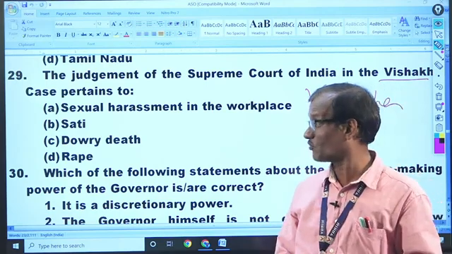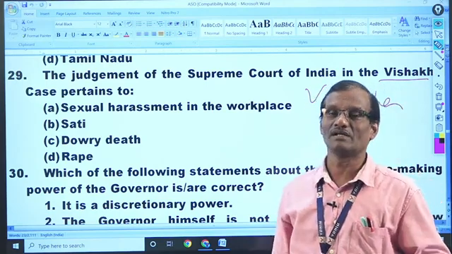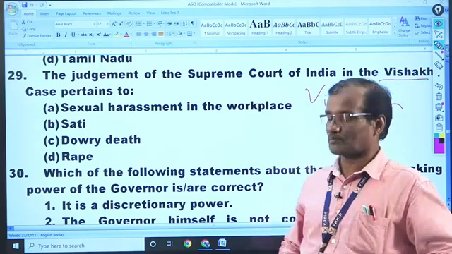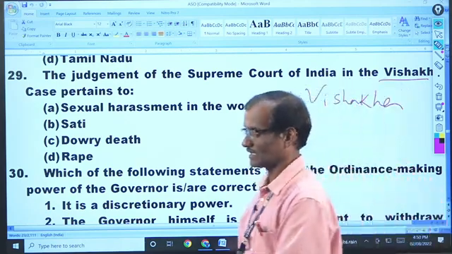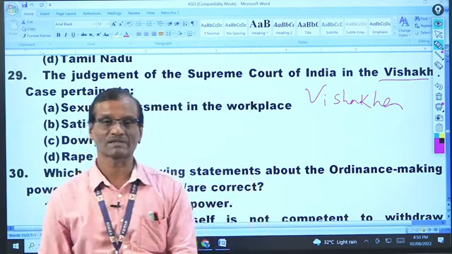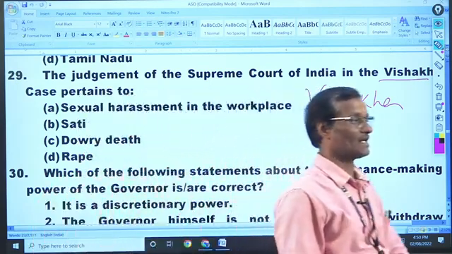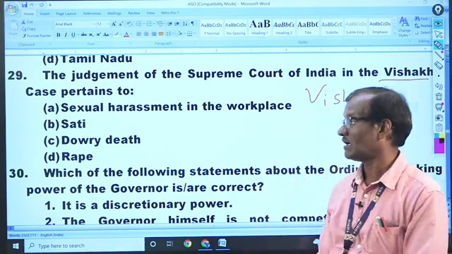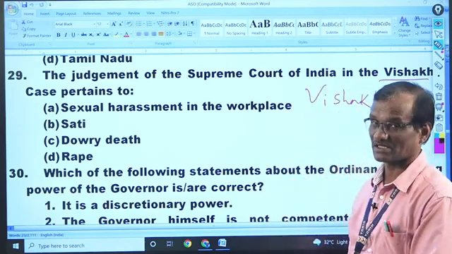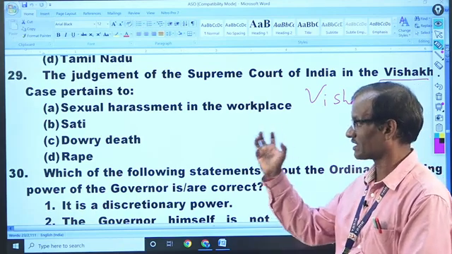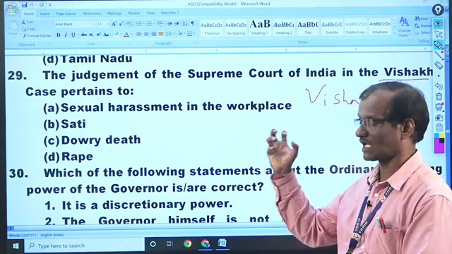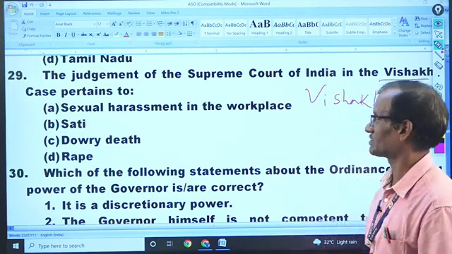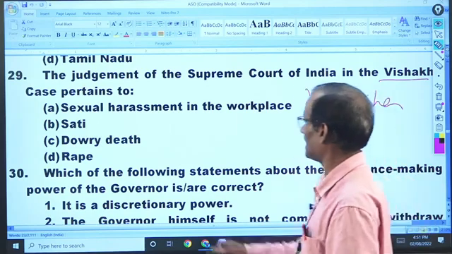It is related to a most sensitive matter in India, the sexual harassment of women in the workplace. It was a very trend-setting legal case in India. After that, various stringent measures were taken to restrict this type of inhuman tendency. Okay, that is 29. So the answer is A.